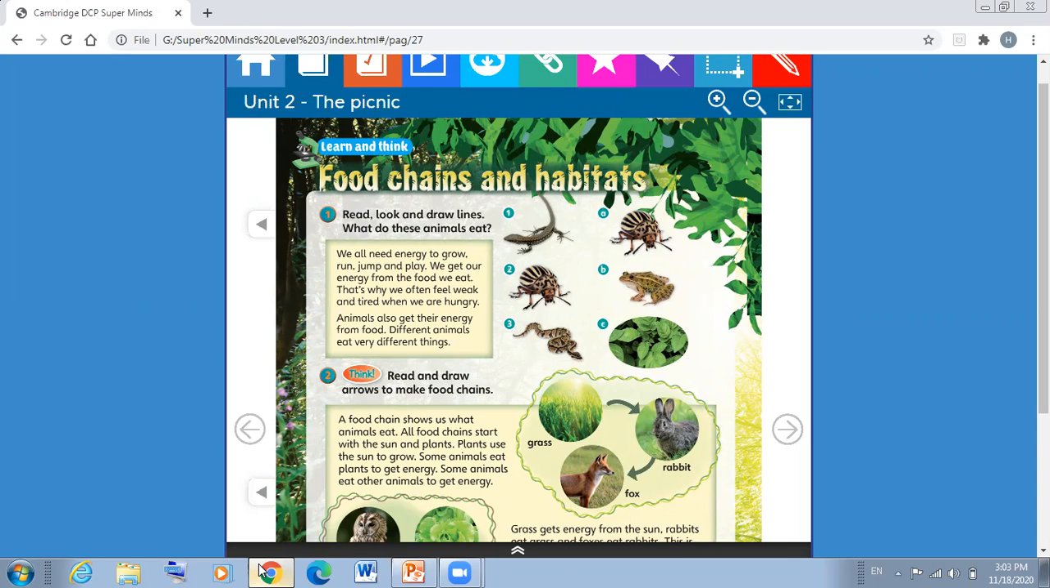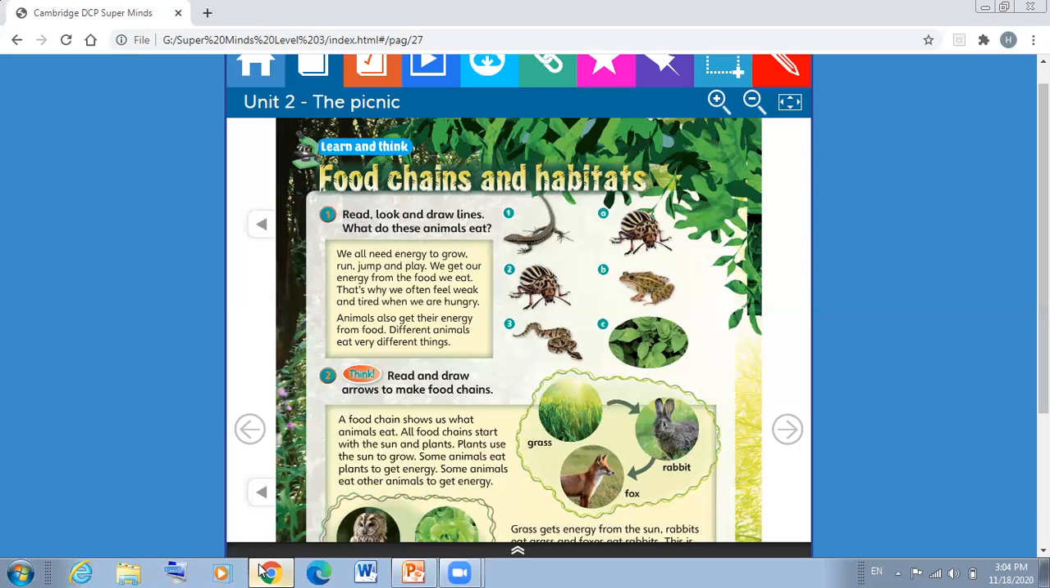Okay? So another question I'm going to ask you. Can we run, jump, grow, or play without eating food? No, excellent. We can't run, play, or jump without eating food. Why? Because the food that we eat gives us energy. So this energy that the food gives us, we need it. Why? To grow, run, jump, and play. So we all need energy.